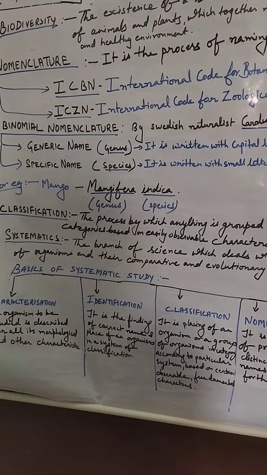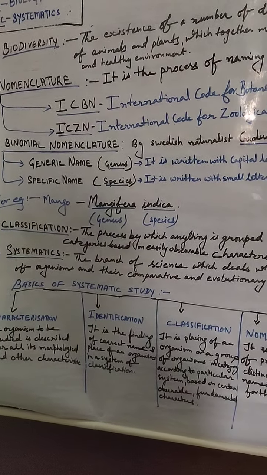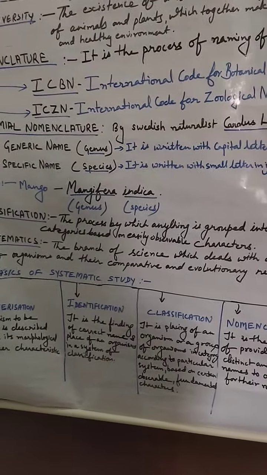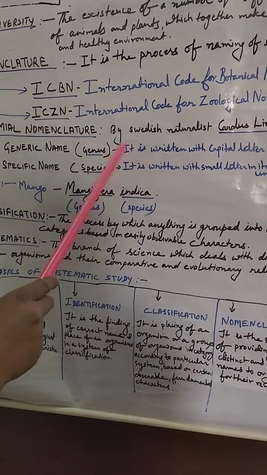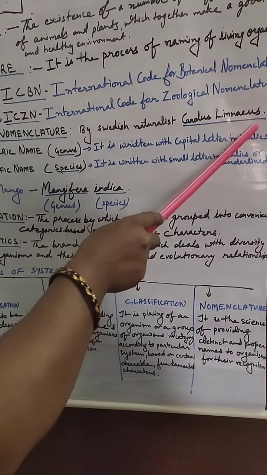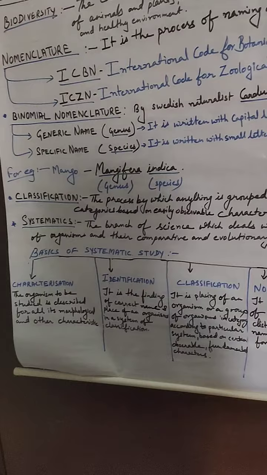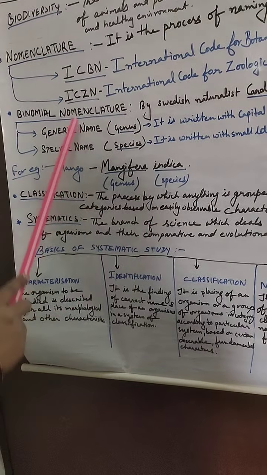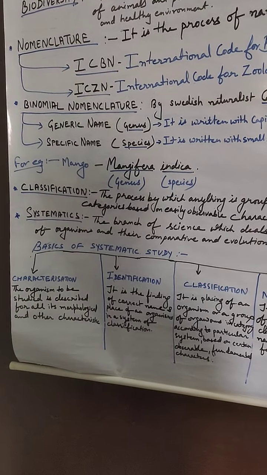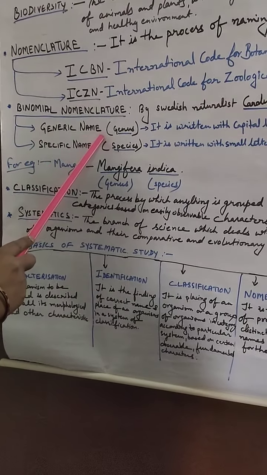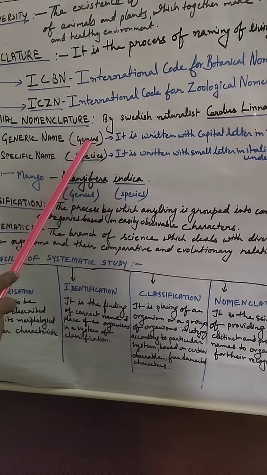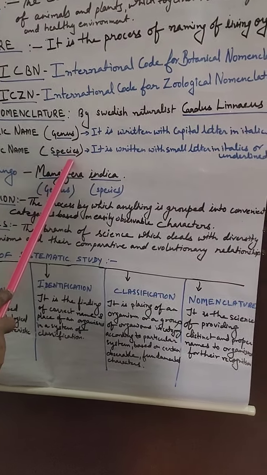So biologists follow a universally accepted principle for naming. This is called binomial nomenclature. This binomial nomenclature was given by a Swedish naturalist whose name was Carl Linnaeus. He classified the whole living world into two kingdoms, that is plants and animals, and then for those plants and animals, he gave two names. One name is called the generic name and another name is called the specific name. The generic name is also called genus and the specific name is also called species.